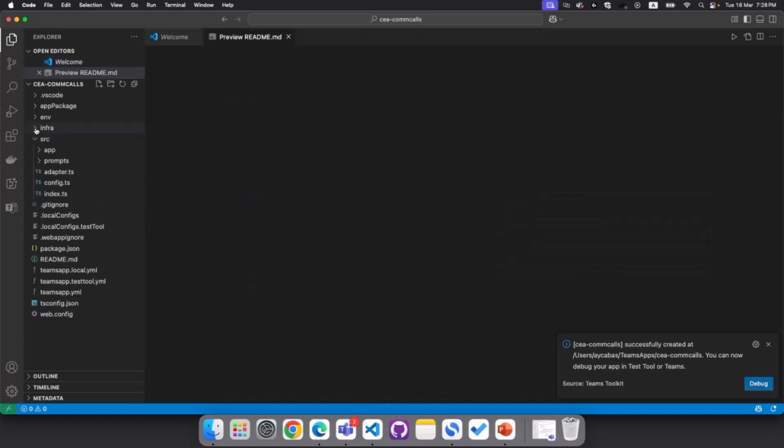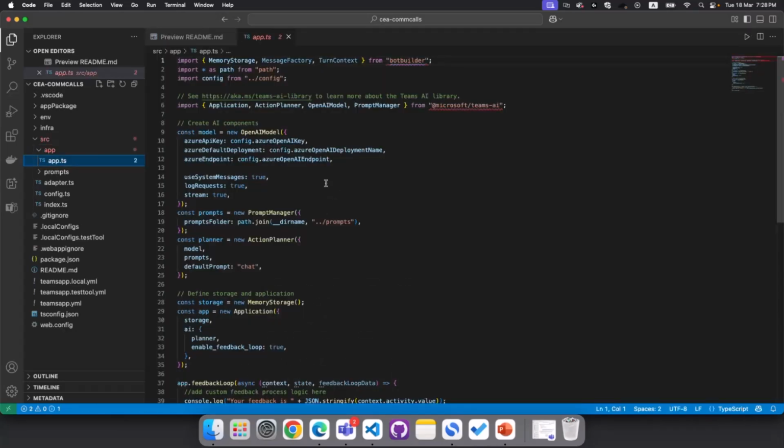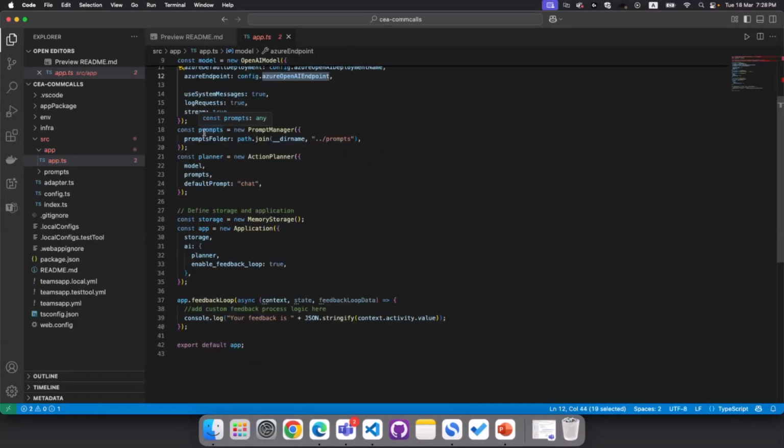Okay, let's quickly have a look at what is here. So under the source folder, we have the app folder. In app.ts, we have all the integrations from the Teams AI library. That includes the model with the Azure OpenAI model. So we are actually using the OpenAI key, deployment name, and endpoint here. Another important part that the Teams AI library brings us is the prompts.